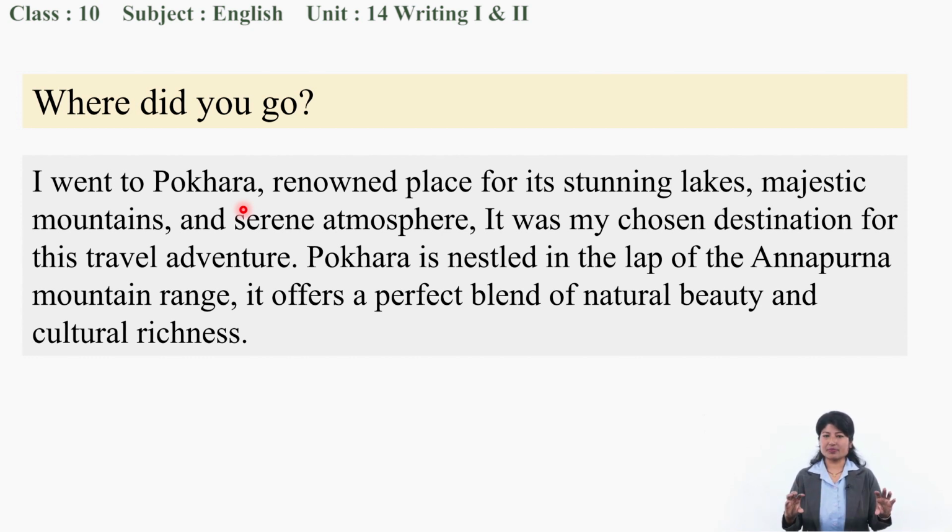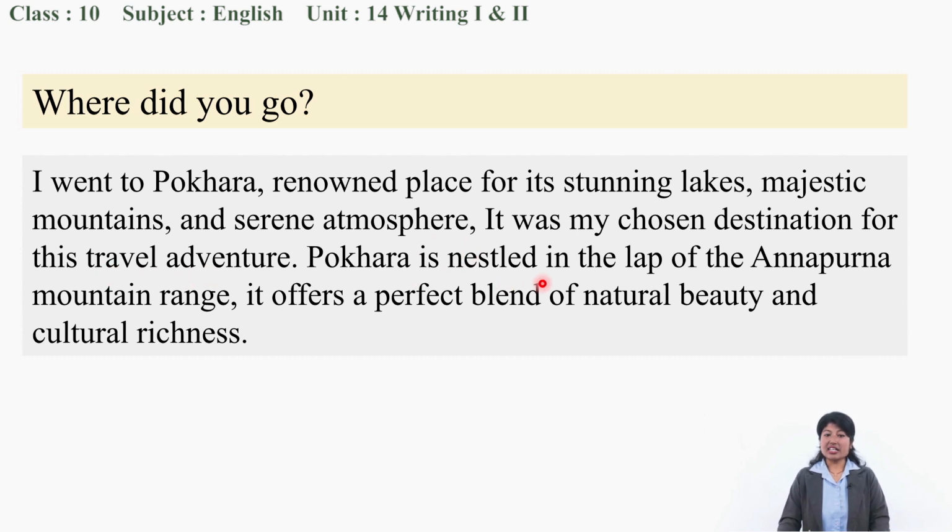Where it is located and how it is. So, I went to Pokhara, a renowned place for its stunning lakes. Pokhara is known for stunning lakes, majestic mountains and a serene atmosphere, a very peaceful and calm atmosphere. It was my chosen destination for this travel adventure.